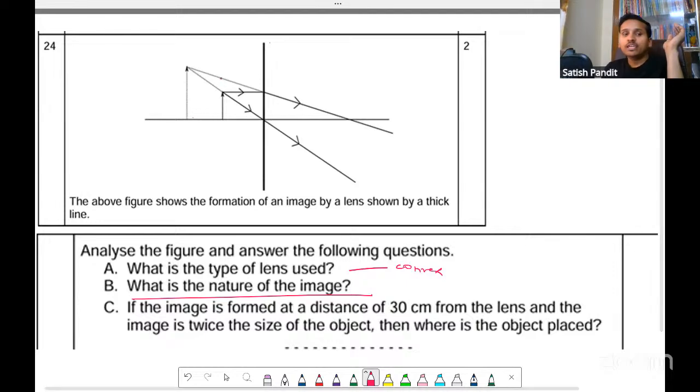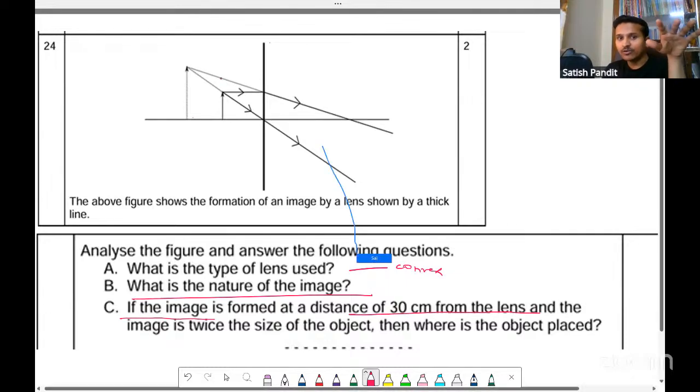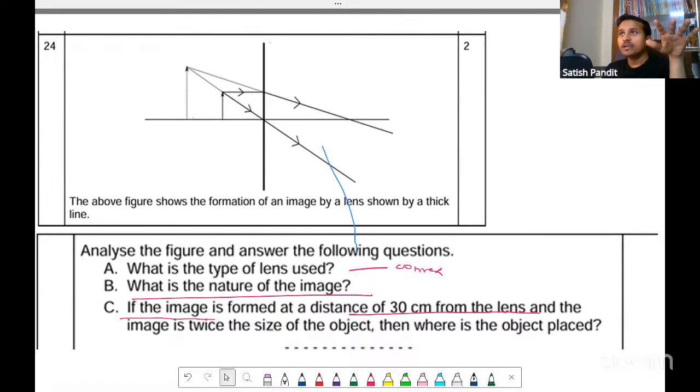Okay. If the image is formed at a distance of 30 centimeter from the lens, okay. Please don't annotate everyone. Please stop it aside.